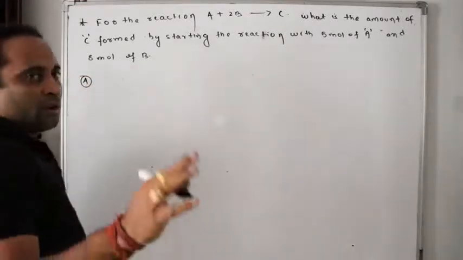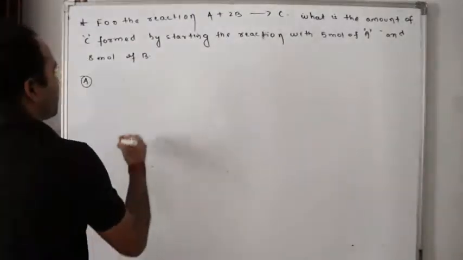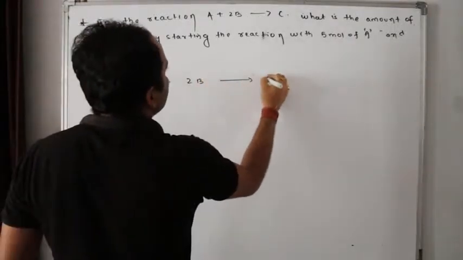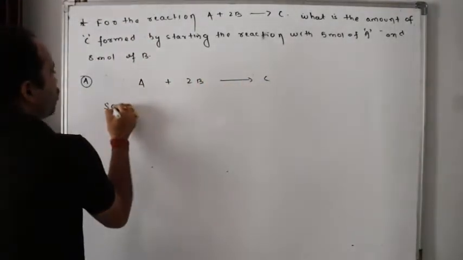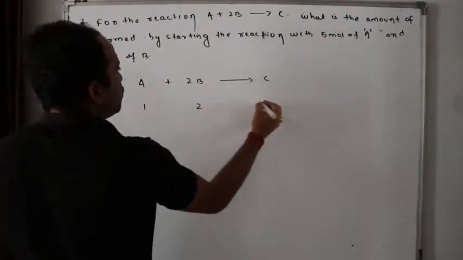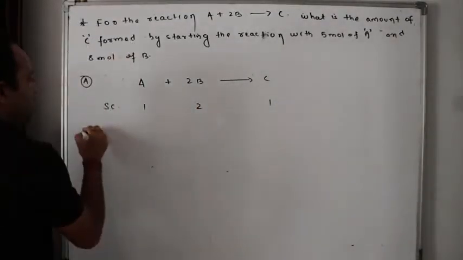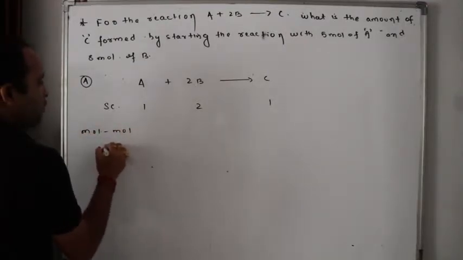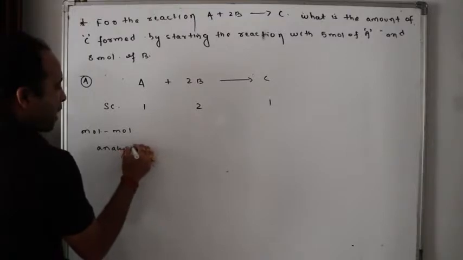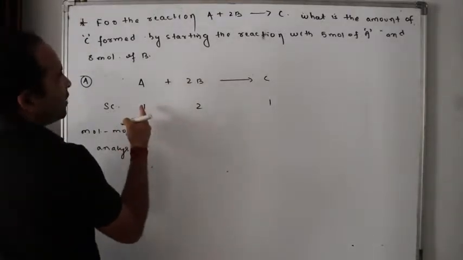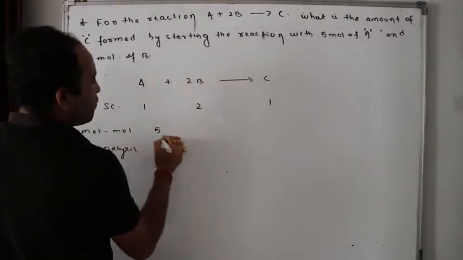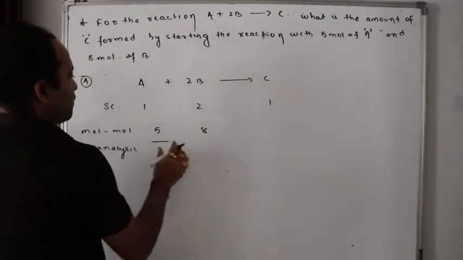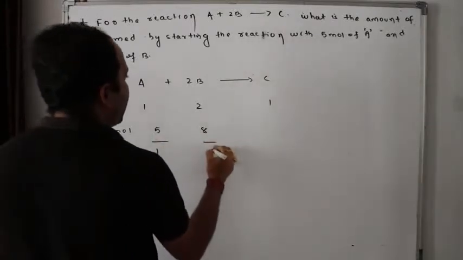Paused. Over. Back. Reaction given: A plus 2B gives rise to C. But what is the stoichiometric coefficient? 1, 2, 1. Now if I go for mole-mole analysis, how many moles taken initially? A, 5 moles, B, 8 moles. So 5 by 1 divided by 8 by 2.